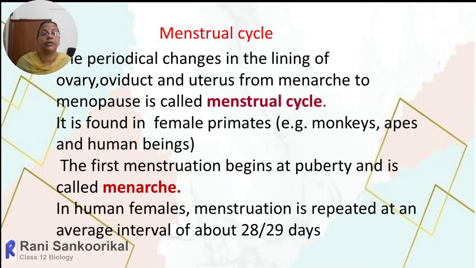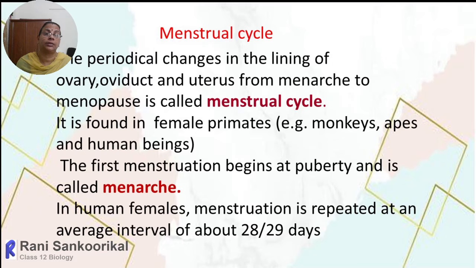Within that period, it will start from approximately 12 years, and it will end maybe from 45 to 50, or even 55 years of age. Within that period only, the female will be sexually active and able to produce young ones. Beyond that, the ovary will stop functioning, and the uterus also will not be ready to receive the embryo. So the reproductive capacity of the female will be lost forever.